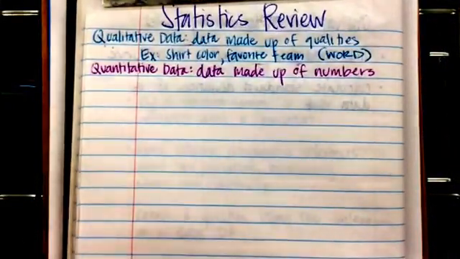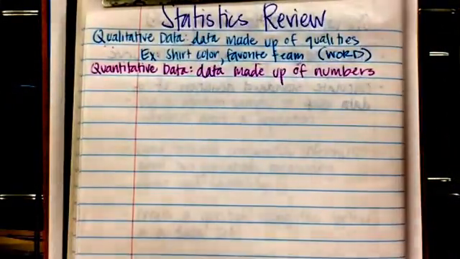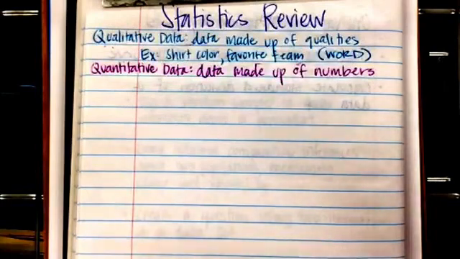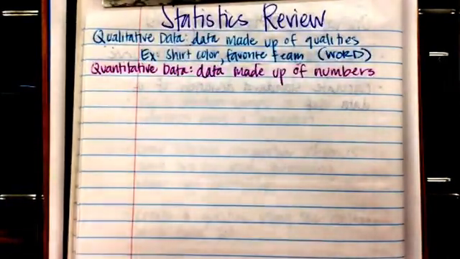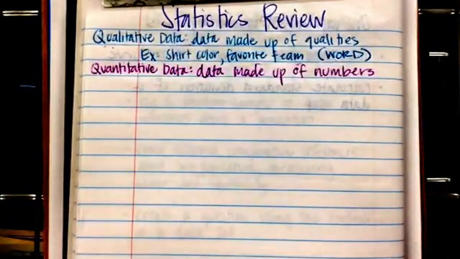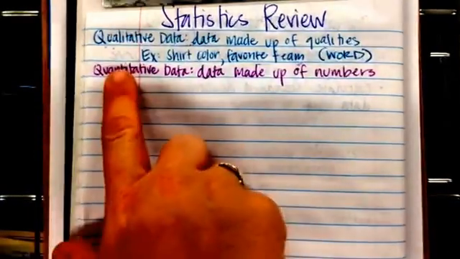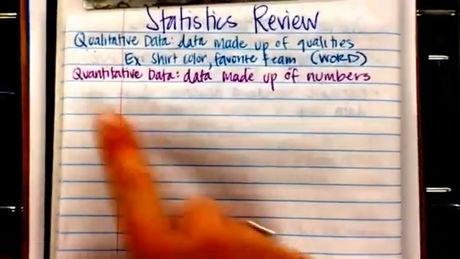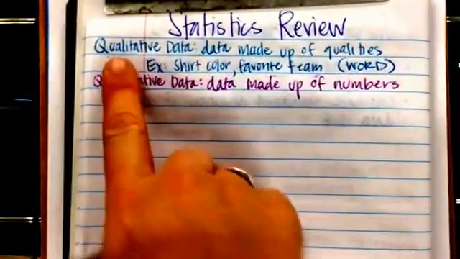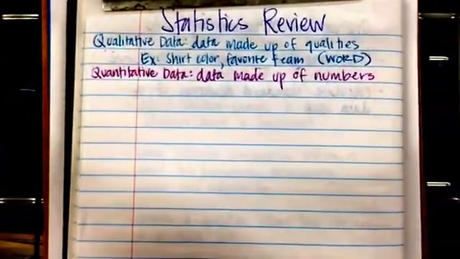Right? Quantitative data is data that's made up of numbers, like your age, the number of pages you read in your book last night, the speed you're driving. Numbers, data described in numbers is quantitative, quantity. Qualitative data is quality, like word data.